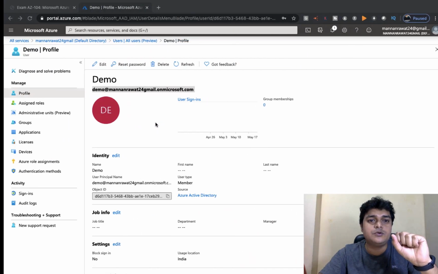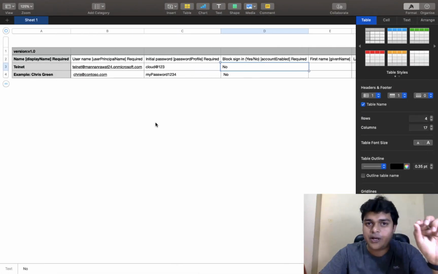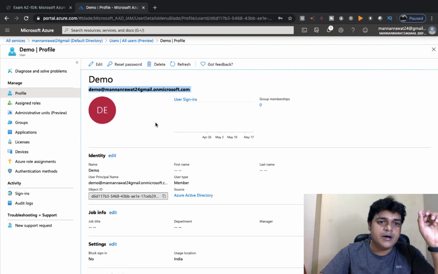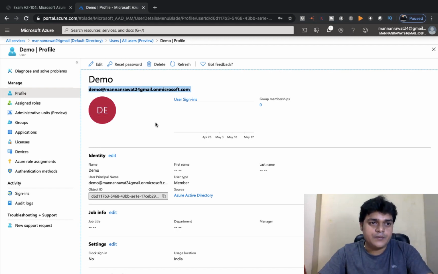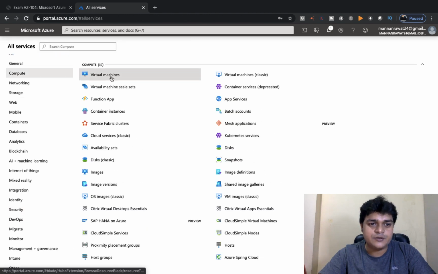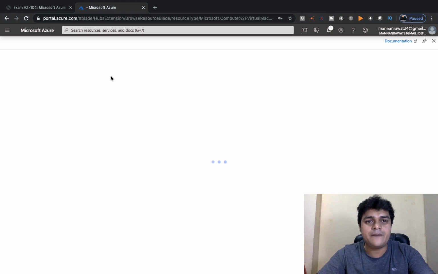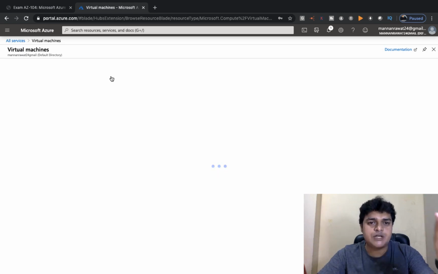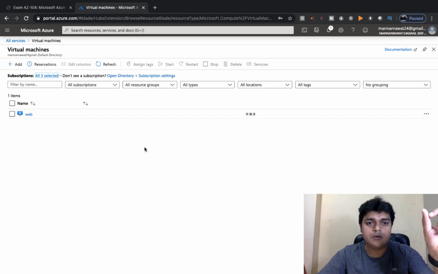Now I'm planning to share some resources from our root account to our Azure Active Directory user. I have already created a virtual machine. I think I need to check it. Just click on the virtual machine panel. I need to check if it is available or not.